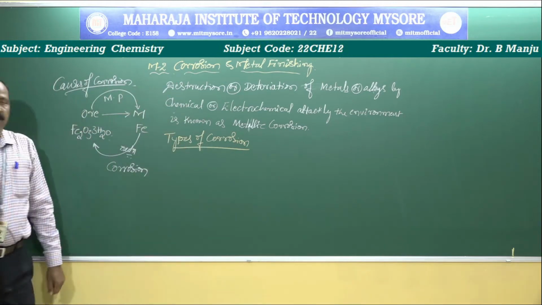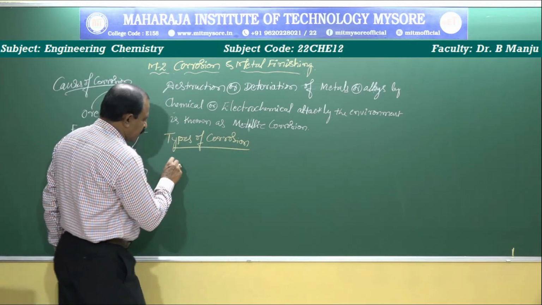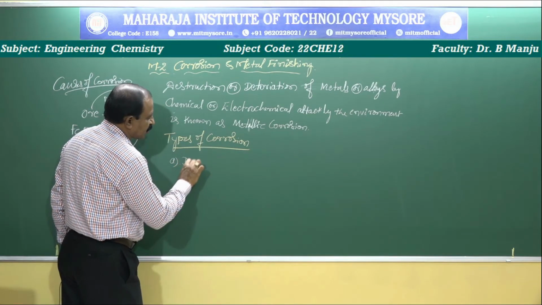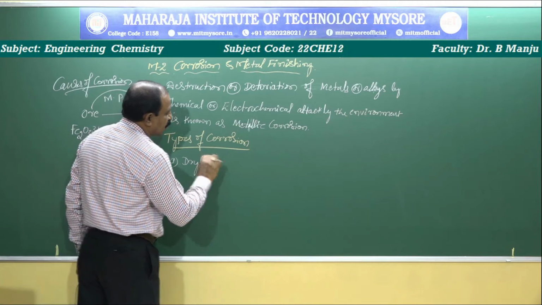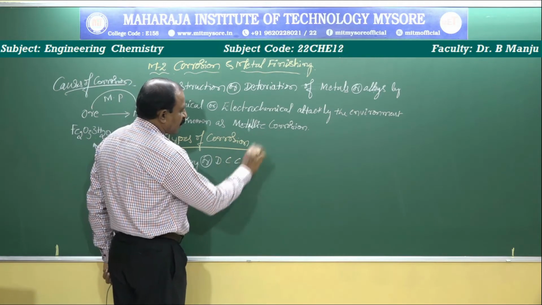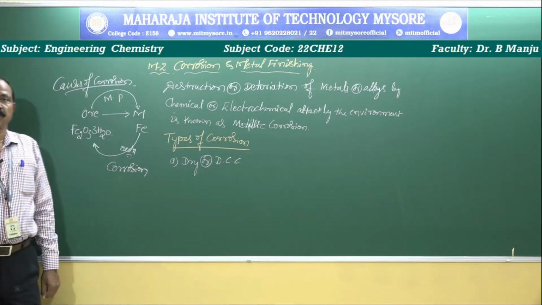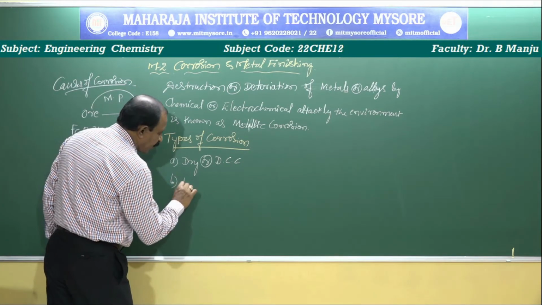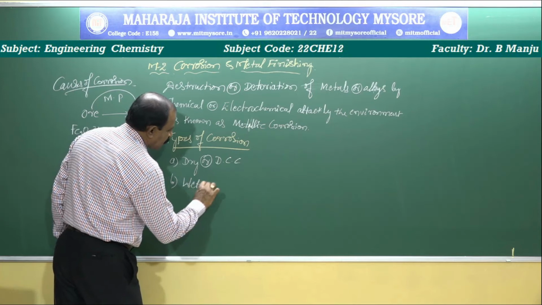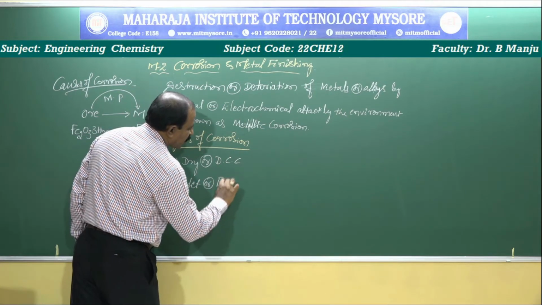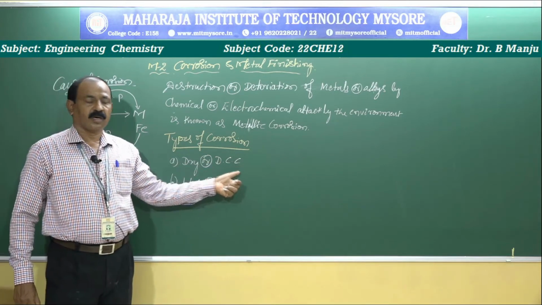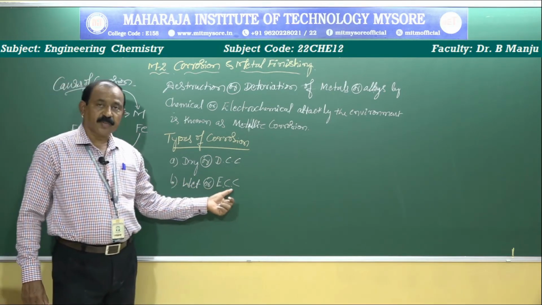Classification or types of corrosion. Corrosion can be classified into two types in general. One is dry corrosion or direct chemical corrosion. The second one is wet corrosion or electrochemical corrosion.